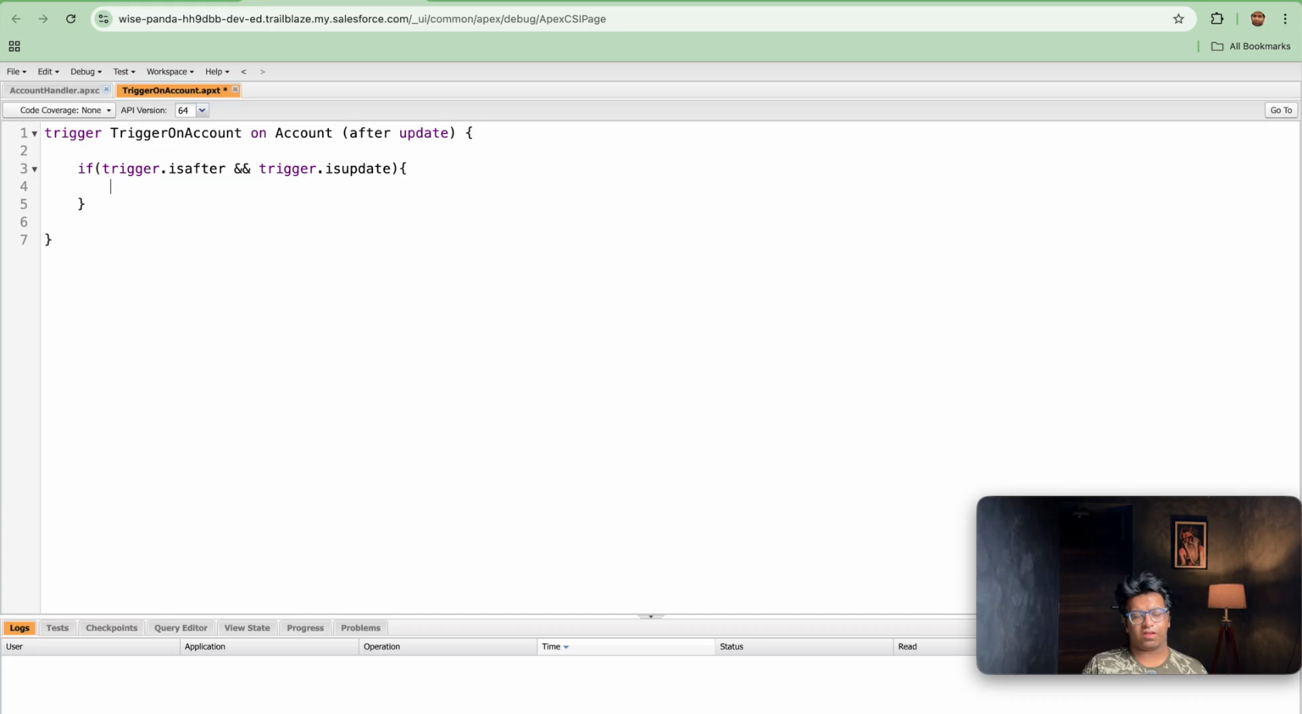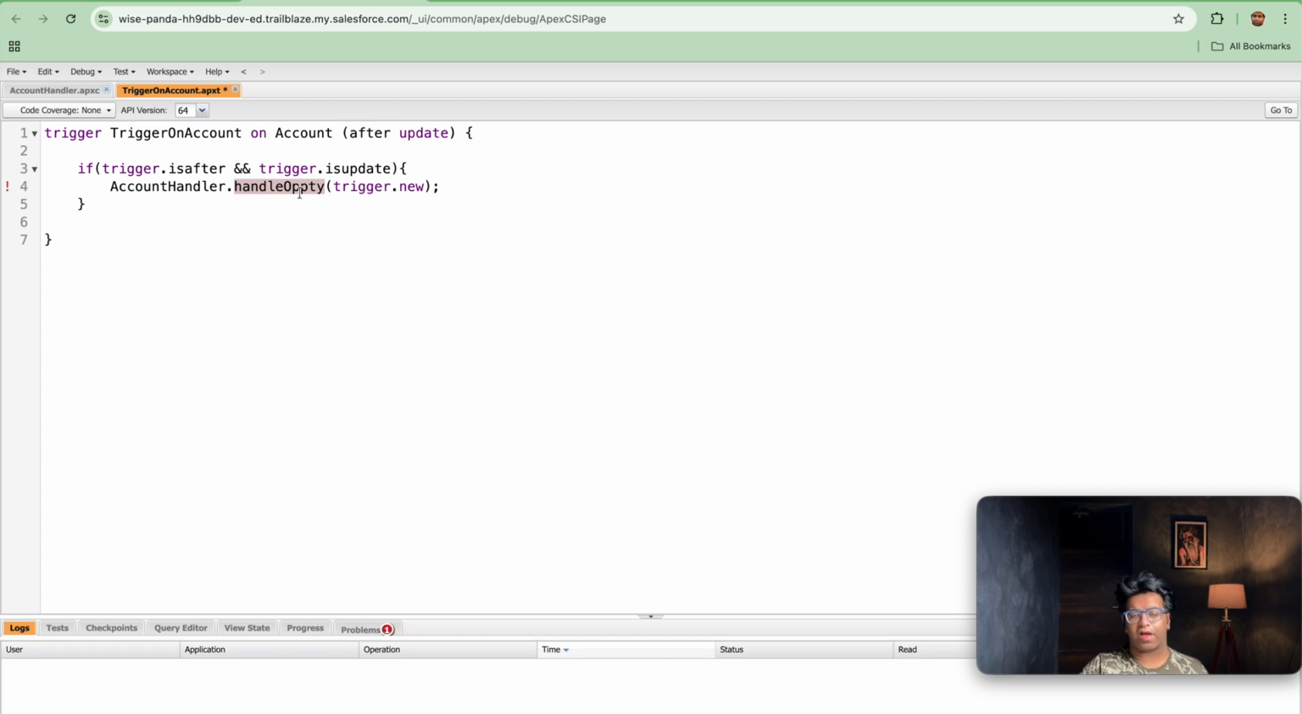If Trigger.isAfter and Trigger.isUpdate, then in that scenario I have created an AccountHandler class, so we will be using AccountHandler.handleOppty. This will be my method, and here I will be taking Trigger.new. Since we don't need Trigger.oldMap, since we don't need to do any comparison on account, as soon as the account is updated we need to fetch all opportunities that are related to that account.